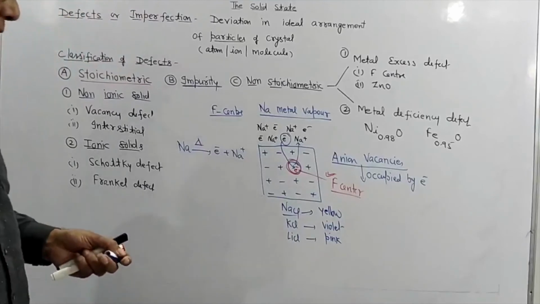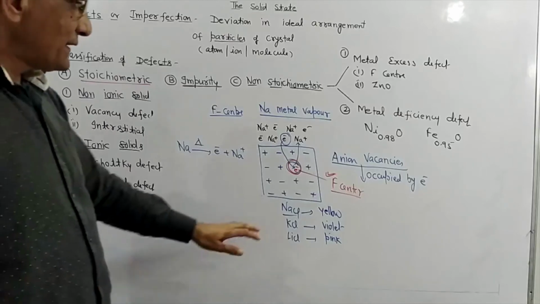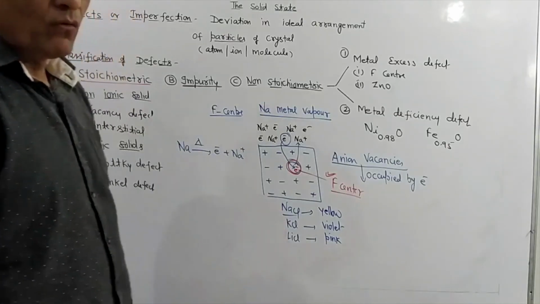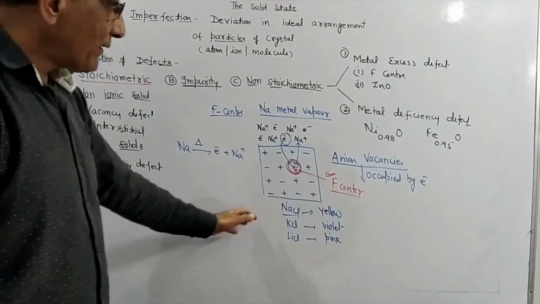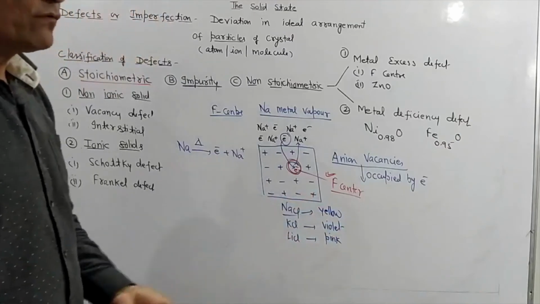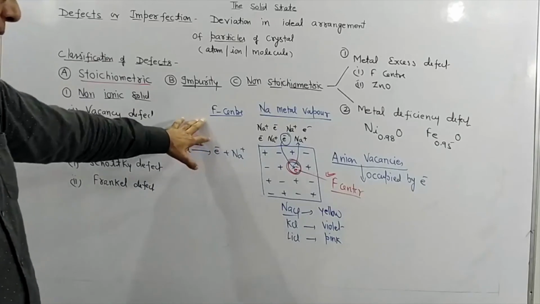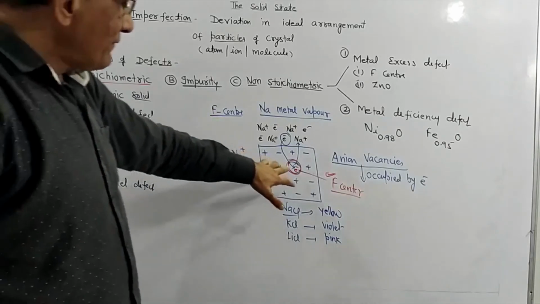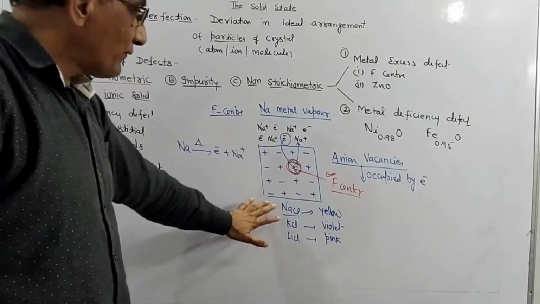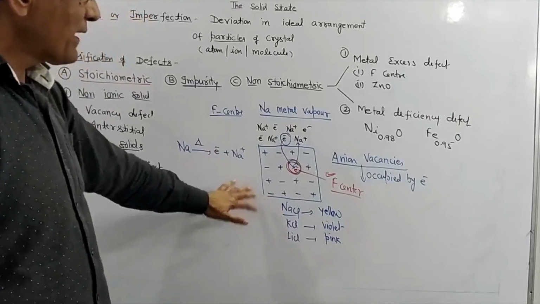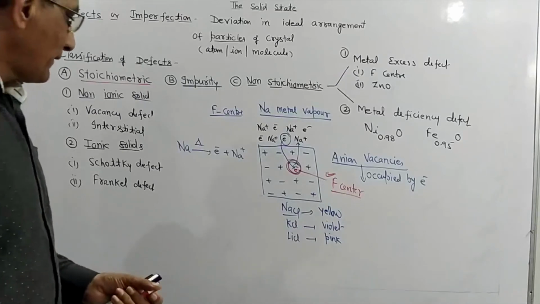So these colors you need to memorize. Several times they ask in the exam. A crystal of NaCl, KCl or LiCl, although white in color, when they come in contact with alkali metal vapor, may turn yellow, violet or pink. It means you need to explain the F center. So how can we define the F center, students? Again I am repeating. Anion vacancies occupied by electrons in an alkali halide crystal when it comes in contact with alkali metal vapor is called the F center. I hope this part is clear to all of you.